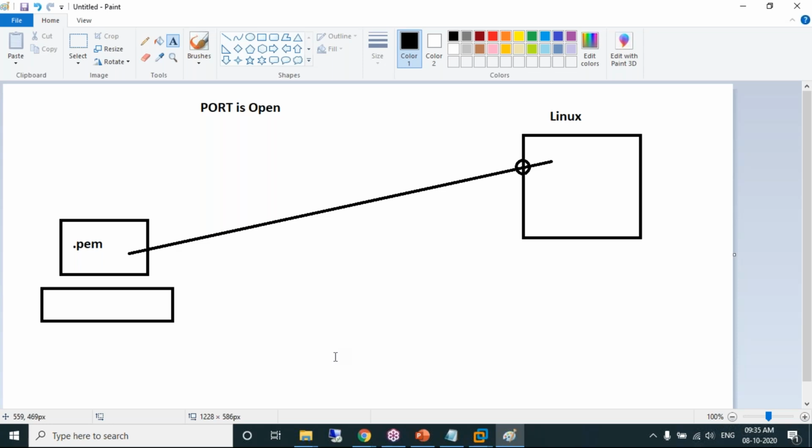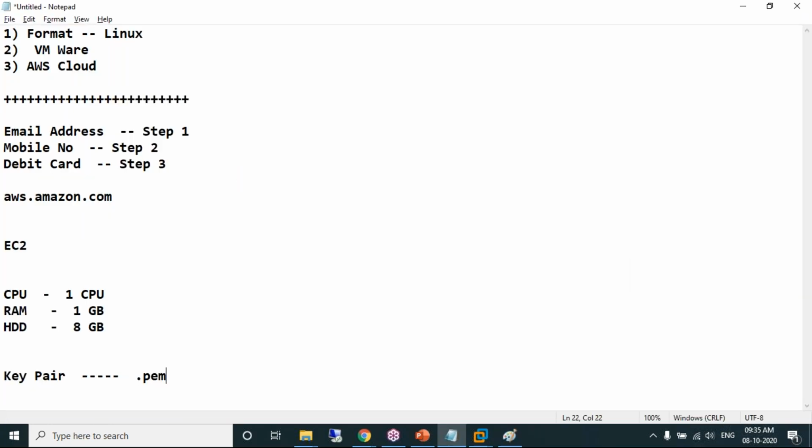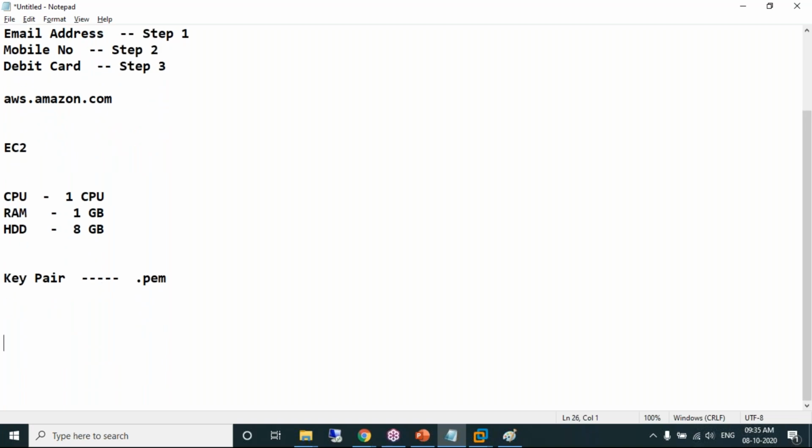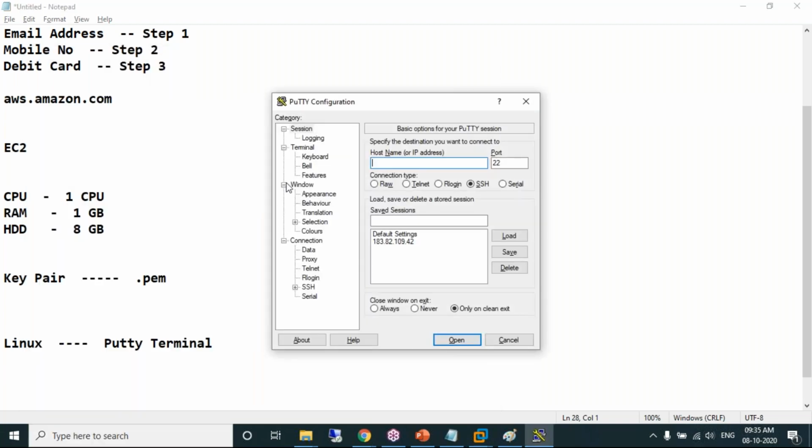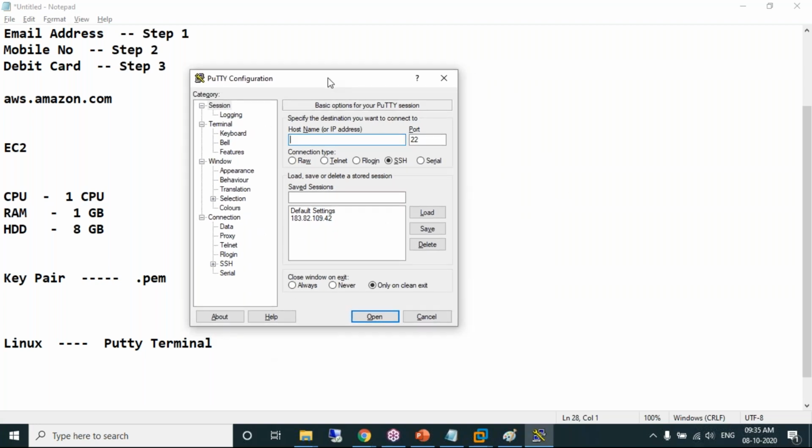Very important. To connect to Linux machines, we use a terminal called PuTTY. To connect to a Linux machine that is somewhere in any cloud, we need a terminal called PuTTY. I already have PuTTY installed on my personal laptop. This is the PuTTY terminal. Using this PuTTY, with the details, I can connect to the Linux machine.